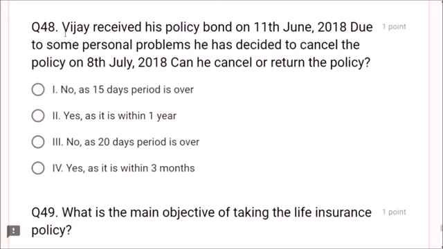Question number 48. Vijay received his policy bond on 11th June, that means 11th June 2018. Due to some personal problems, he has decided to cancel the policy on 8th July 2018. Means from 11th June to 8th July there is a time gap of 27 days. Can he cancel or return the policy? No, friends. What is the free look period or the cooling period? 15 days only. That means no, as the 15 day period is over, so he cannot cancel or return the policy.